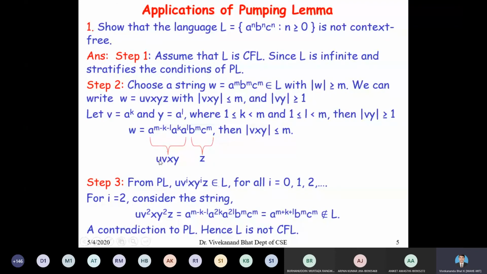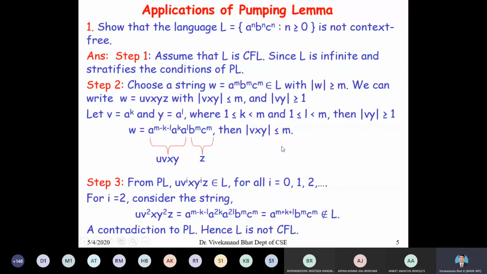u can be anything. You can take u as a to the power of 0. It can be 1. And x can be, you can take x as also a to the power of 0. So there is no restriction on u and x. There is no condition on u and x. The only conditions are that the length of vxy should be less than or equal to m and the length of vy should be greater than or equal to 1.